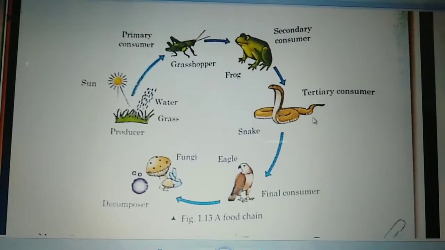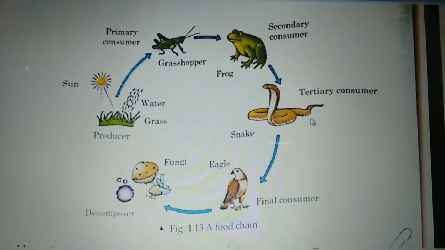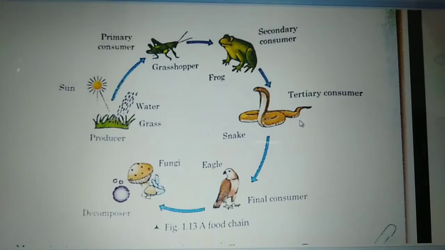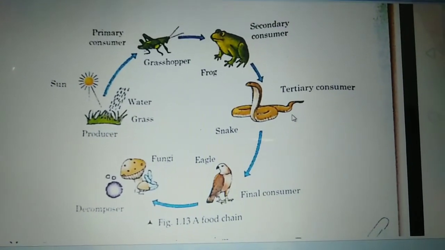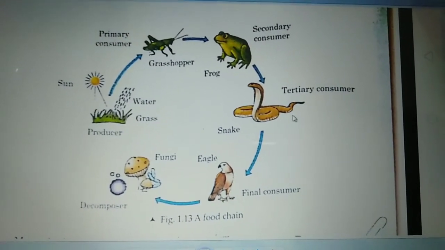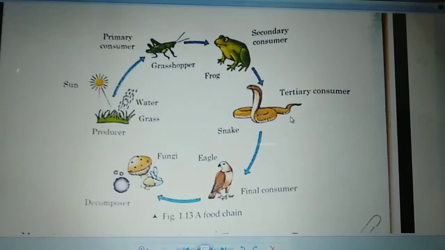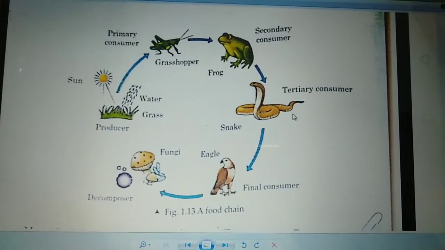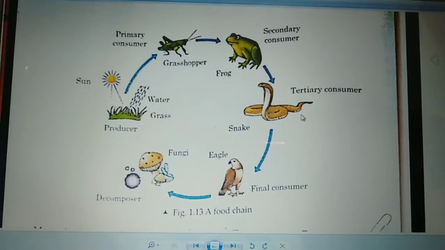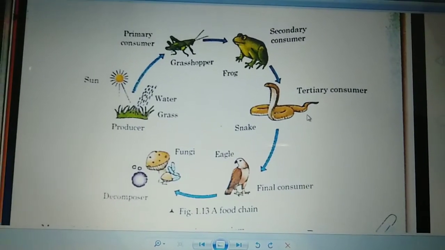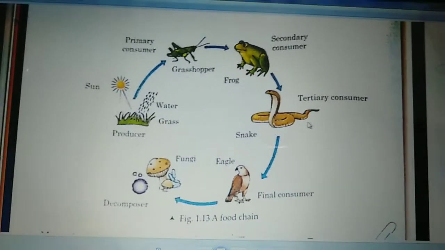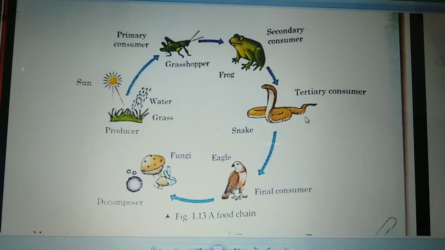So let's come to the food chain. This is the food chain I am showing you. Producers are plants, making their own food by using sun, water and light. The plants are eaten by grasshopper, the grasshopper is eaten by frog, and frogs are eaten by tertiary consumers, the snakes. The snake is eaten by the eagle, who is the final consumer. When that eagle dies, it is decomposed by the decomposers. So it is a food chain as we have discussed.